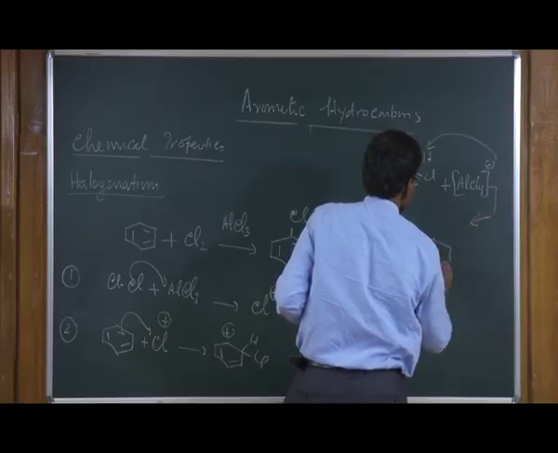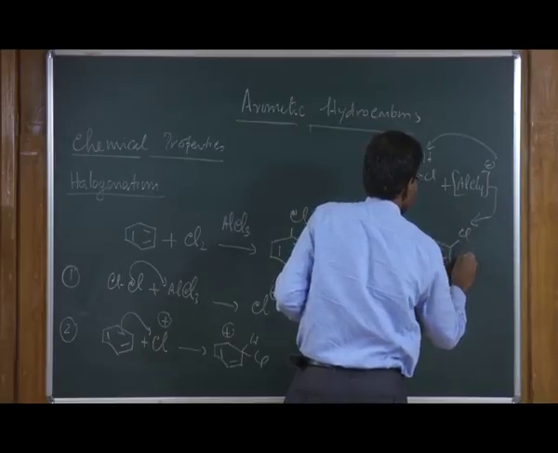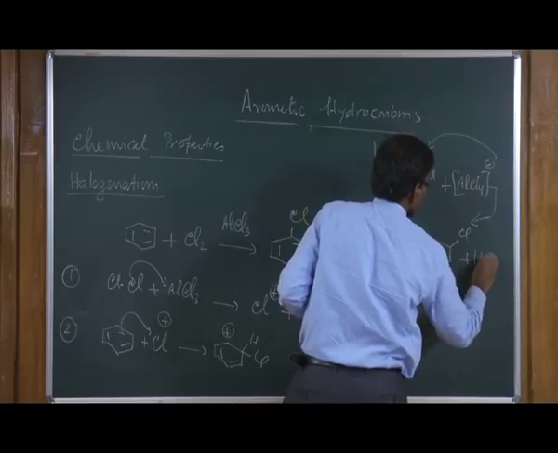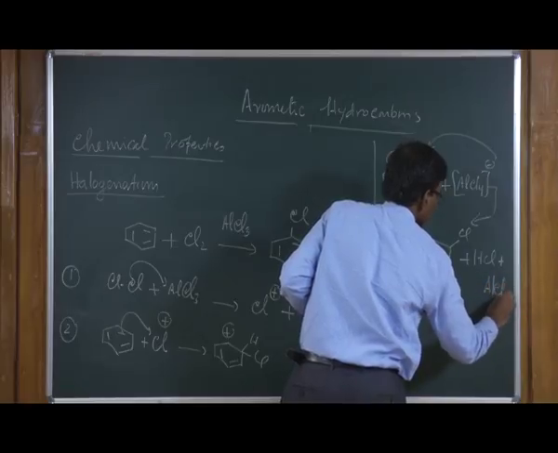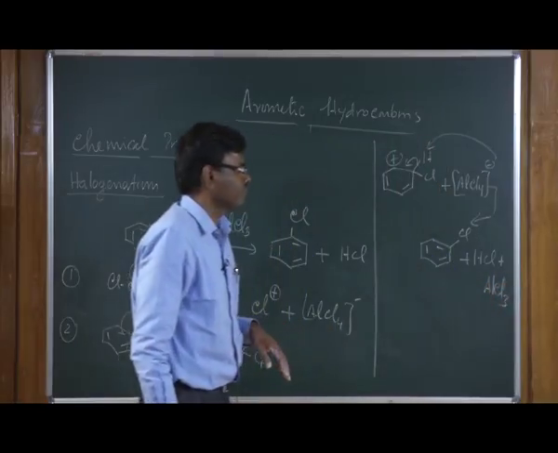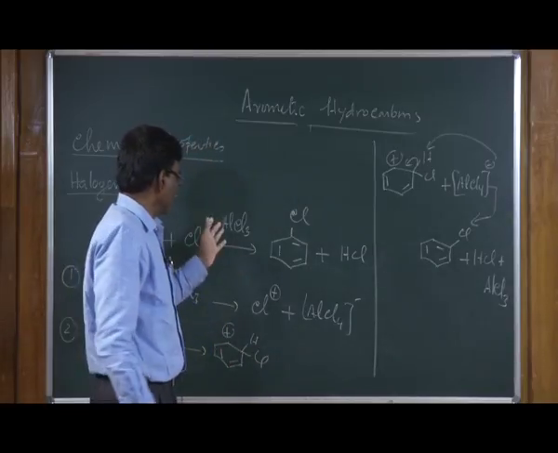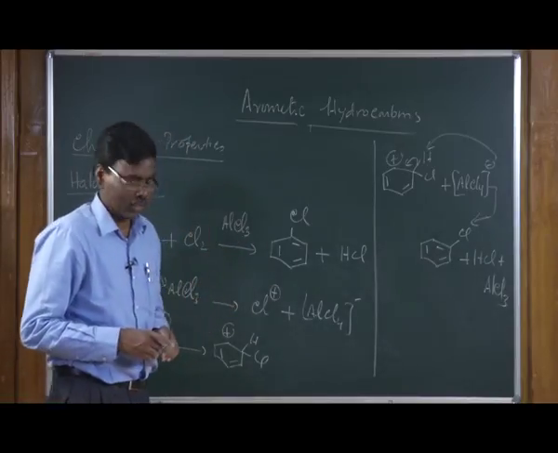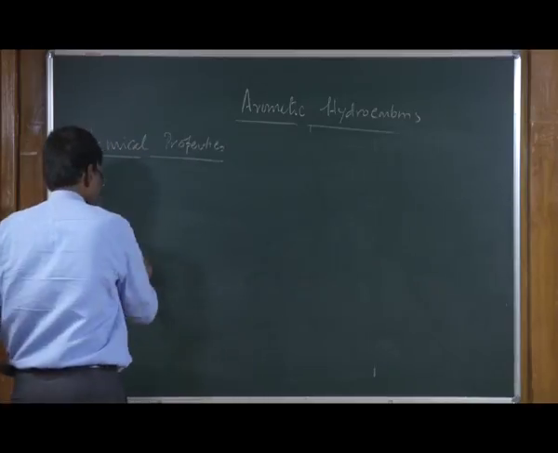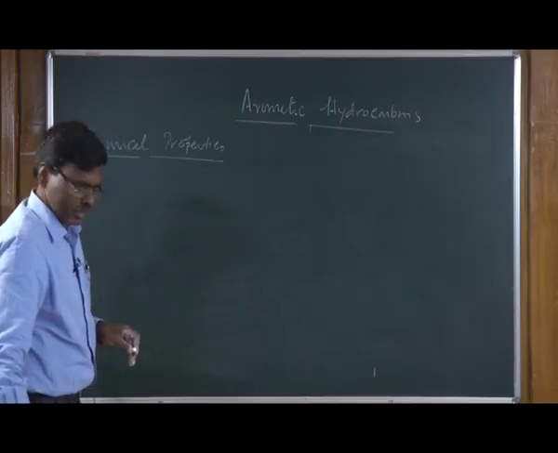You get this is how the halogenation takes place. You can use anhydrous aluminum chloride or FeCl3 and so on. The next example is alkylation and acylation reactions.